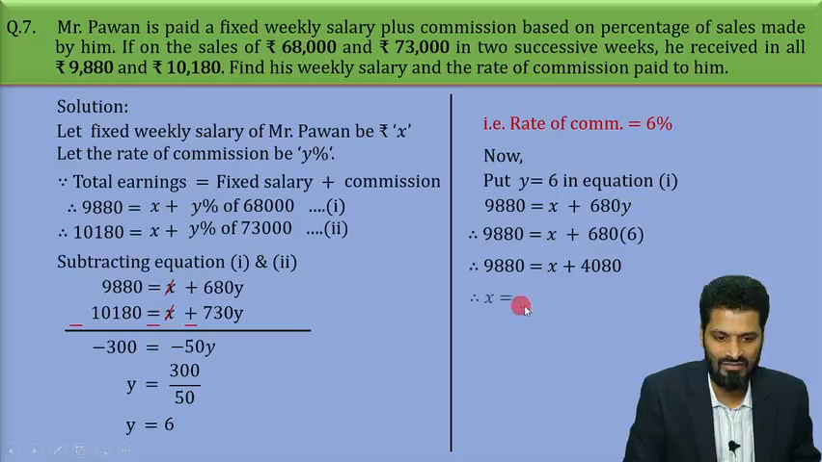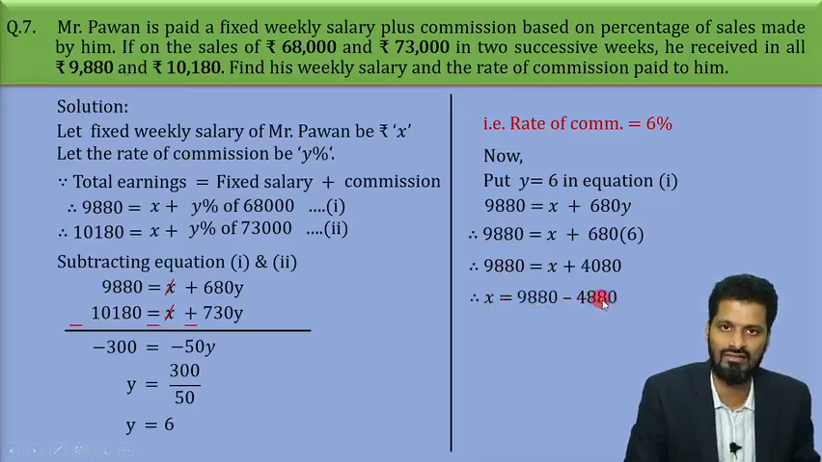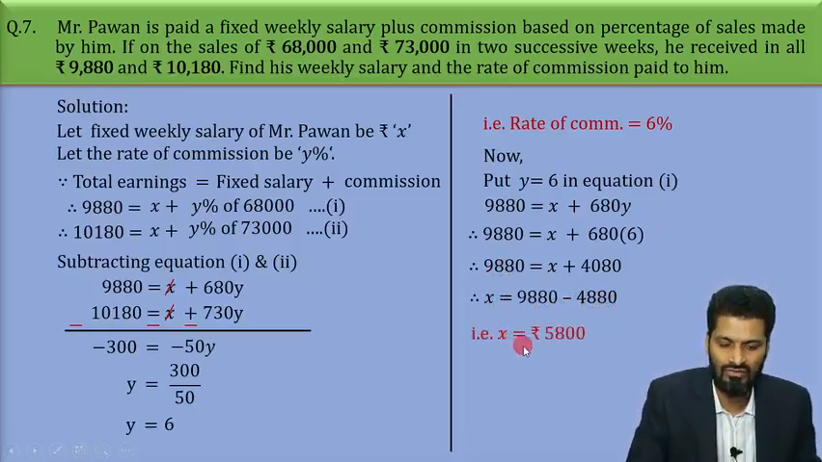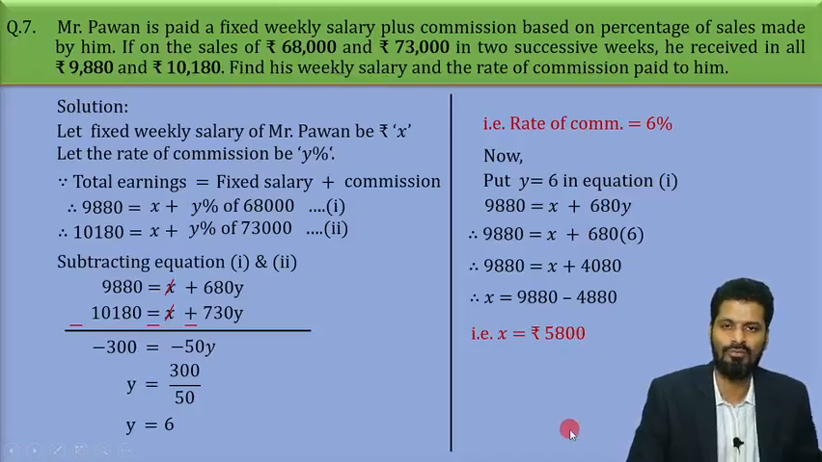which is 4080. So 9880 equals x plus 4080, and simplifying this further we get x as 9880 minus 4080, which eventually gives us the value of x as rupees 5800. Hope you have understood this.